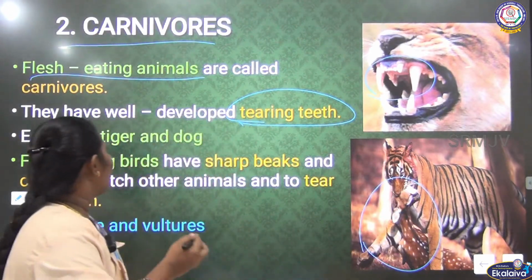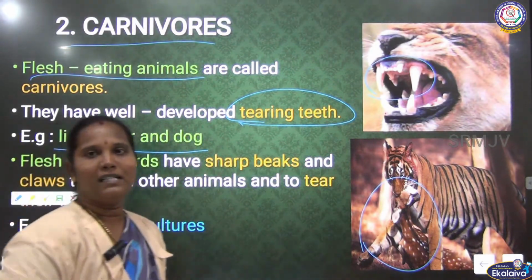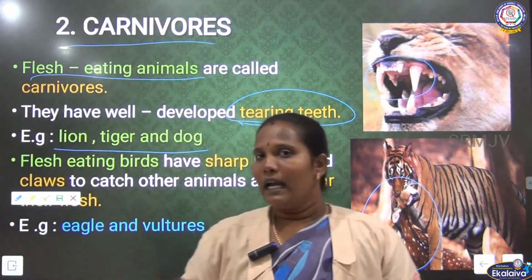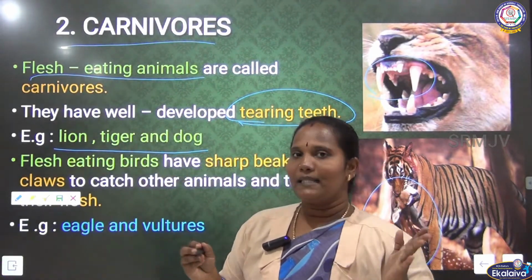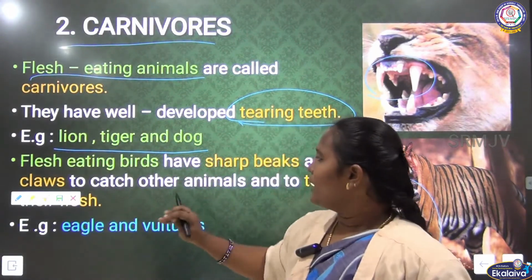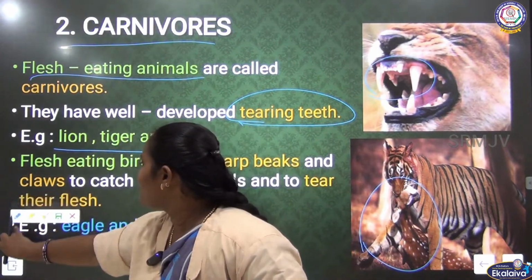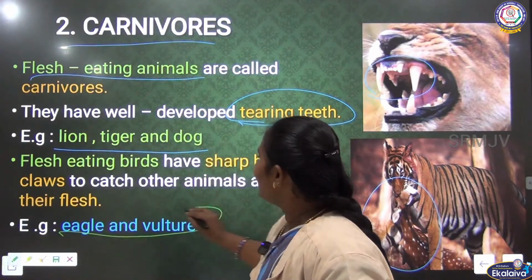We know the examples for the carnivores are the lion, tiger, dog and some other animals. We can say they are all carnivorous. Next, as with herbivorous animals, insects and birds are also there. Some birds are also called carnivorous. What does that mean? We can say eagle and vulture.